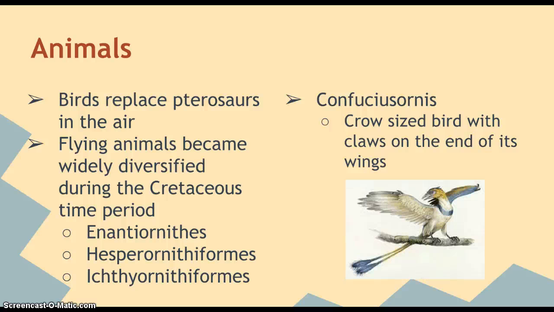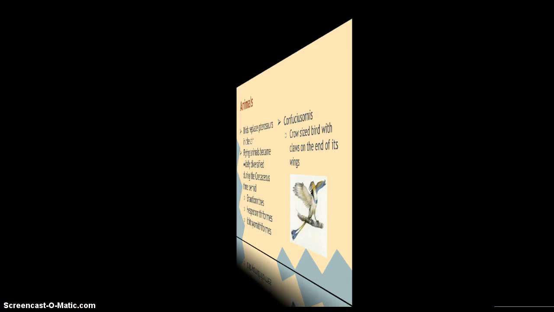Enantiornithes were a diverse group of birds. They were mostly flying ones. Hesperornithiformes were toothed birds that didn't fly. They mostly swam. And then Ichthyornithiformes were toothed seabirds that fed on fish.